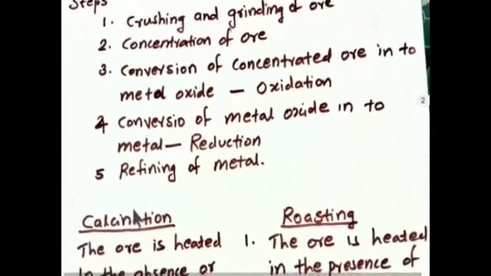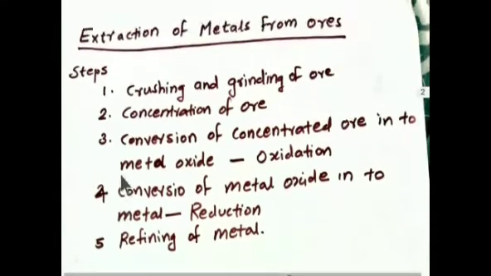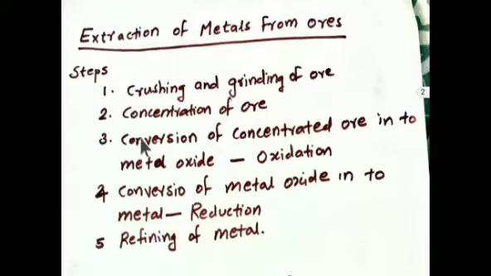Then the last step is refining of the metal. If any impurity is present, we have to remove all the impurities, and then we will get a pure metal. This is the fifth step. Let us focus on the third step. Calcination and roasting come under this step. Let us discuss the difference between calcination and roasting.